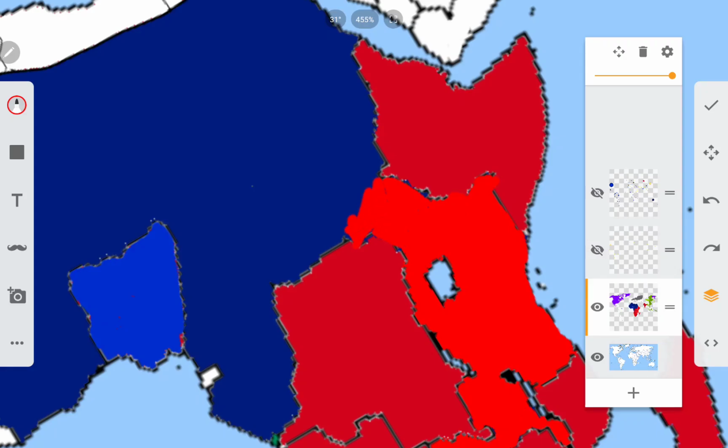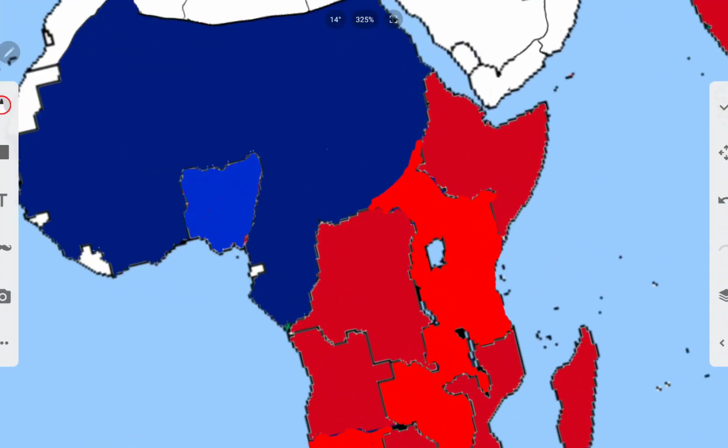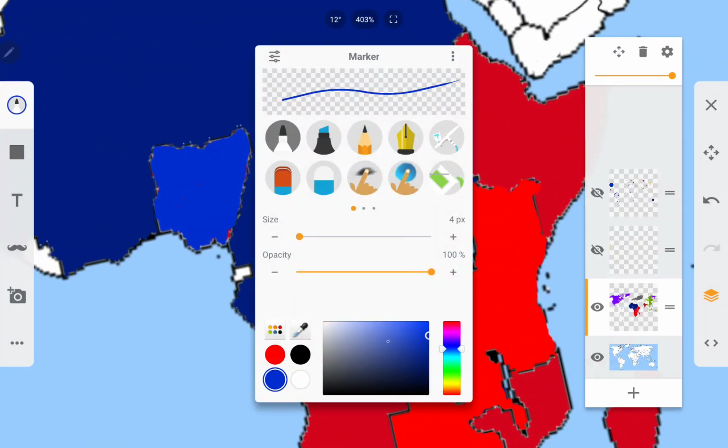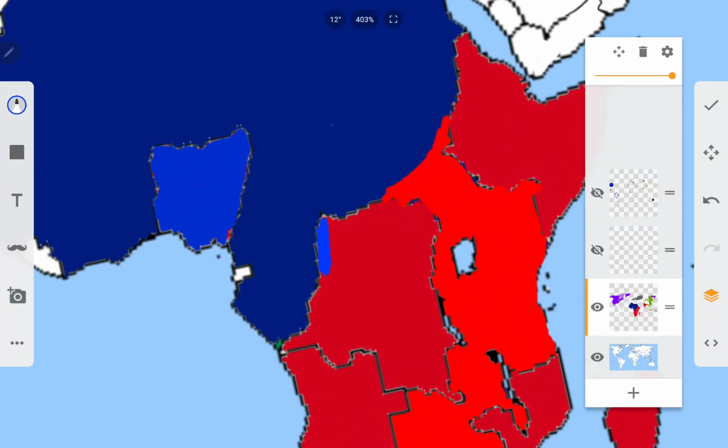The Germans did get pushed a little bit, but Germany has a much more advanced military, and they start to push back against the Congo and Angola. However, they're able to push back a little bit, and this basically creates a massive front.